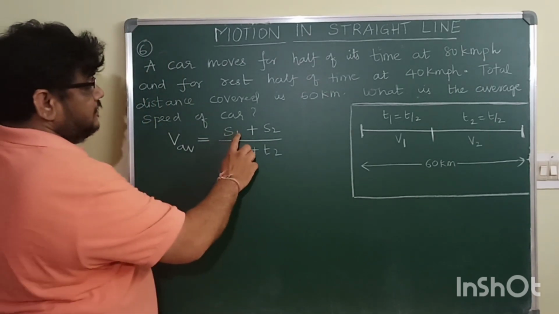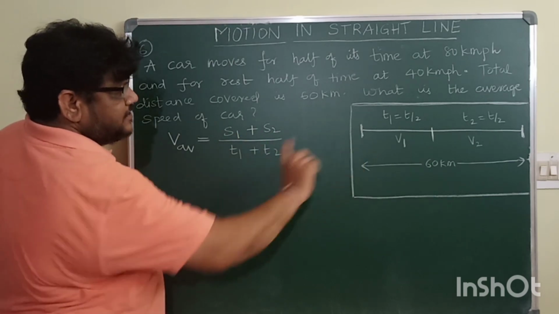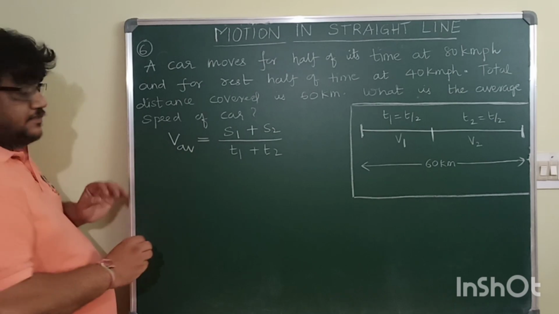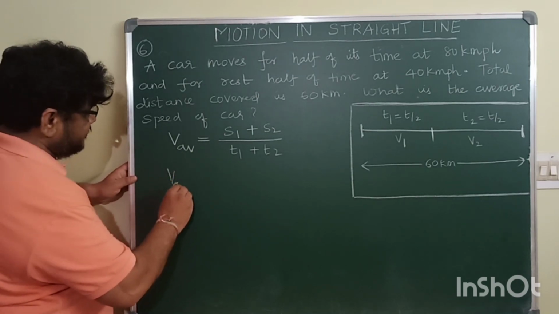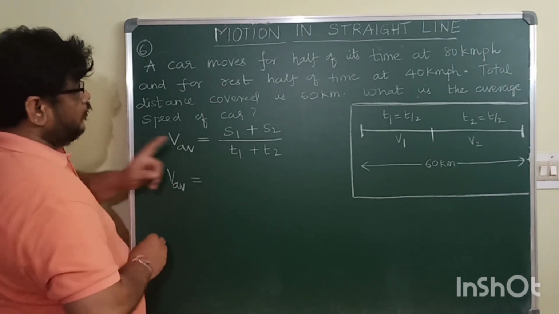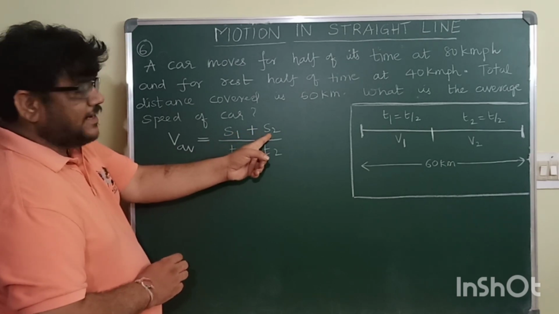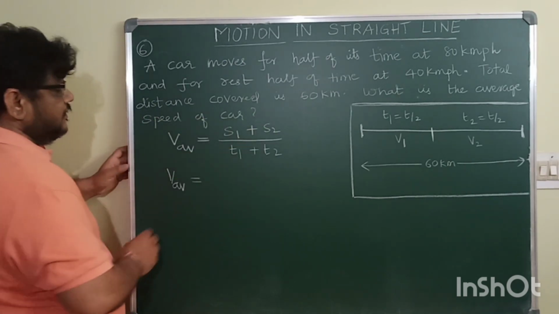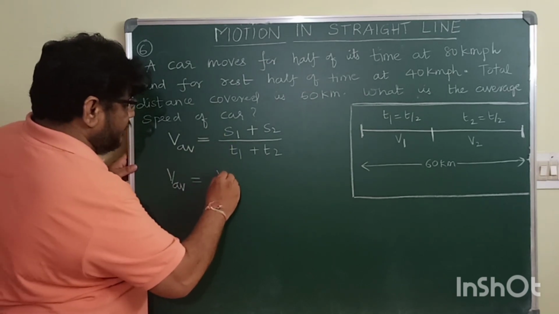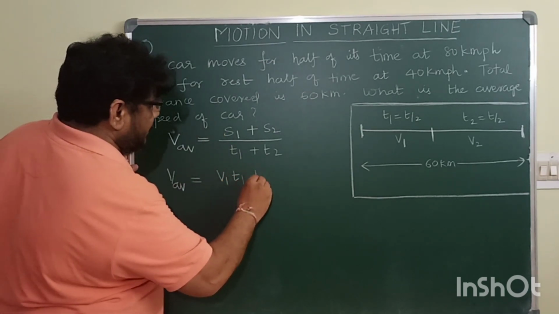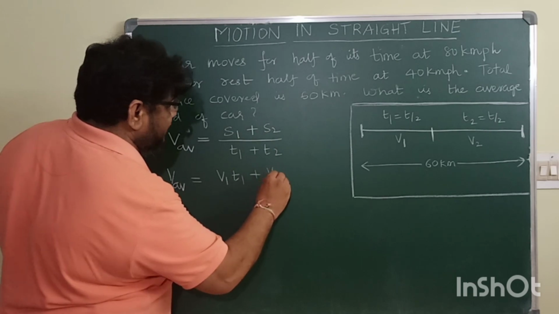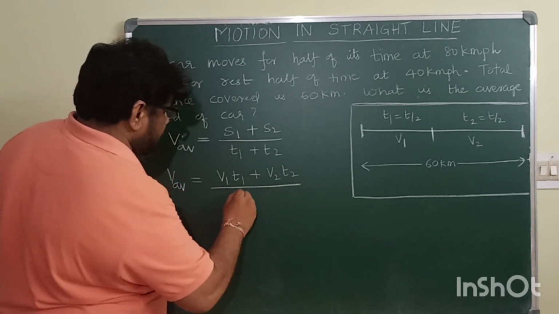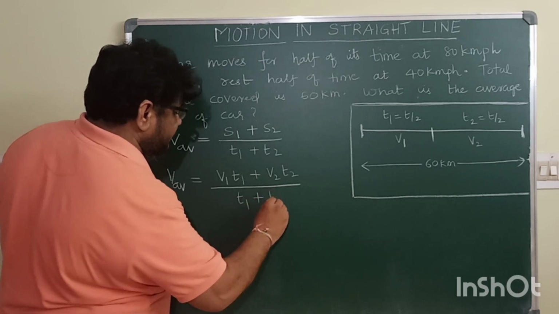But here the total S1 plus S2 is given, but S1 and S2 are not given individually. You have to convert this. So V average is equal to, I can write S1 as V1 T1 and S2 as V2 T2, whole divided by T1 plus T2.